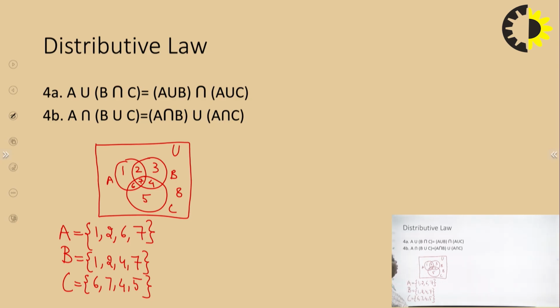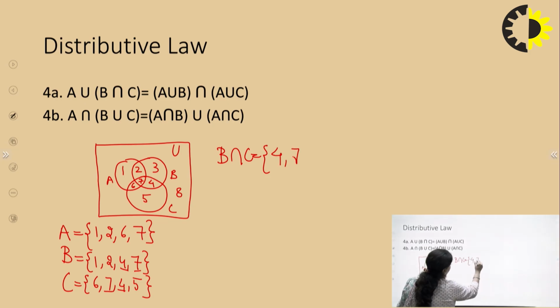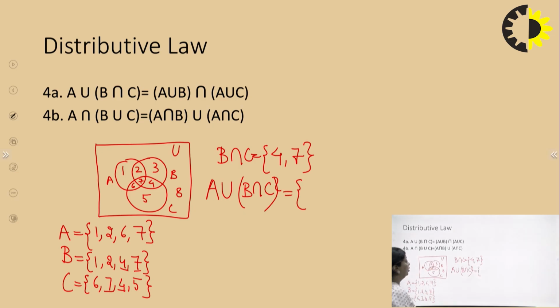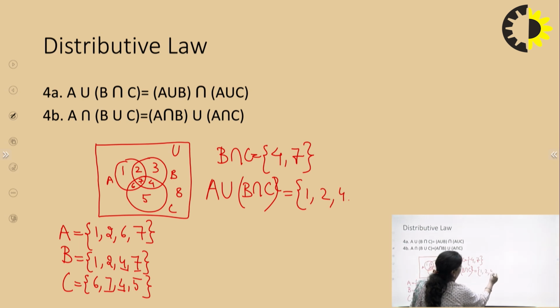Now, first trying to prove the LHS of 4A, we'll first take out B intersection C. So, what is my B intersection C? I have to find out the common elements. So, the common elements are 4 and 7. Then I have to find out the union. So, this will give me 4 and 7 union with 1, 2, 6 and 7. So I will get 1, 2, 4, 6 and 7. This is going to be my LHS.